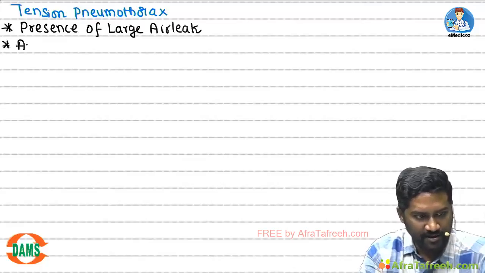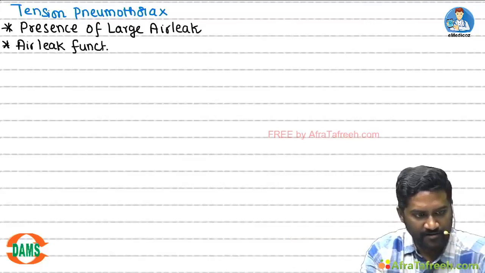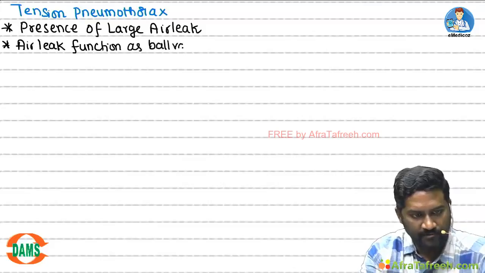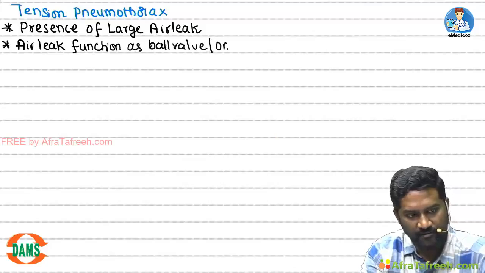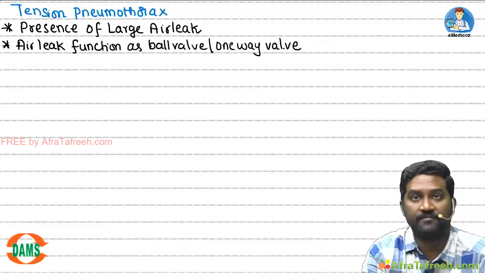And this air leak functions as a ball valve or one-way valve.